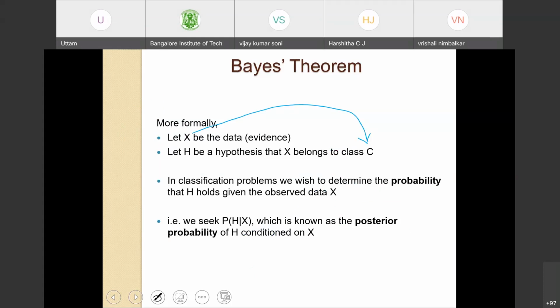We need to estimate or determine the probability that this hypothesis H holds given X. That is, we want to estimate the probability of H given X, the probability of the hypothesis given data point X, when X is observed. This is known as the posterior probability of H conditioned on X.